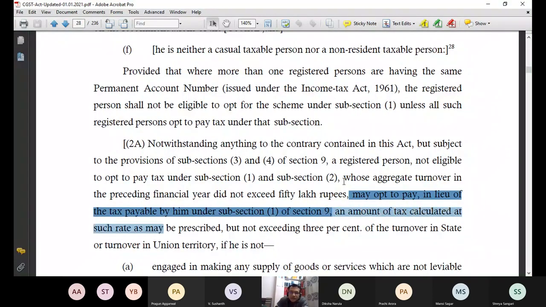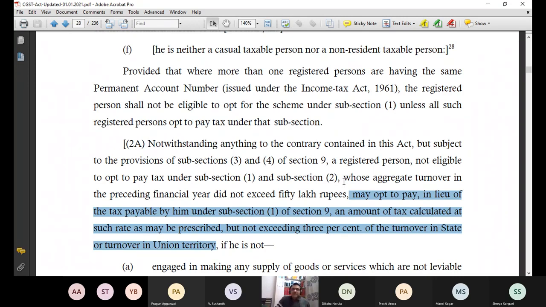An amount of tax calculated at such rate as may be prescribed but not exceeding 3% of the turnover in state or UT. So here the tax rate is how much? 3% central tax, and the equal amount is state tax or union territory tax. So the total GST rate becomes 6%. This is what the maximum. And currently, whatever is maximum is currently prescribed also the same rate.